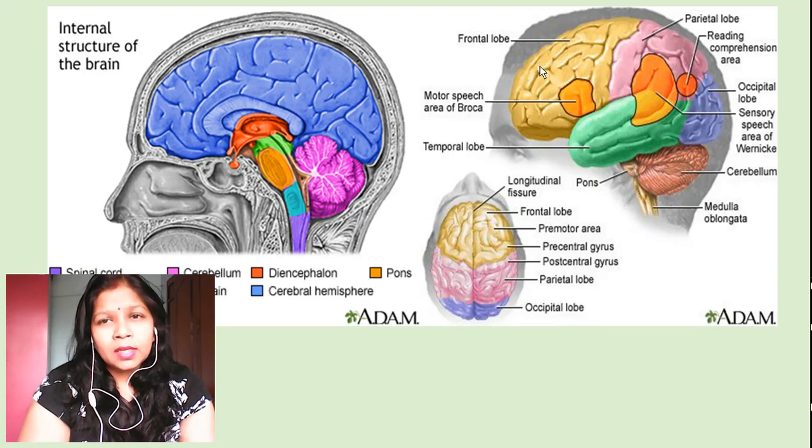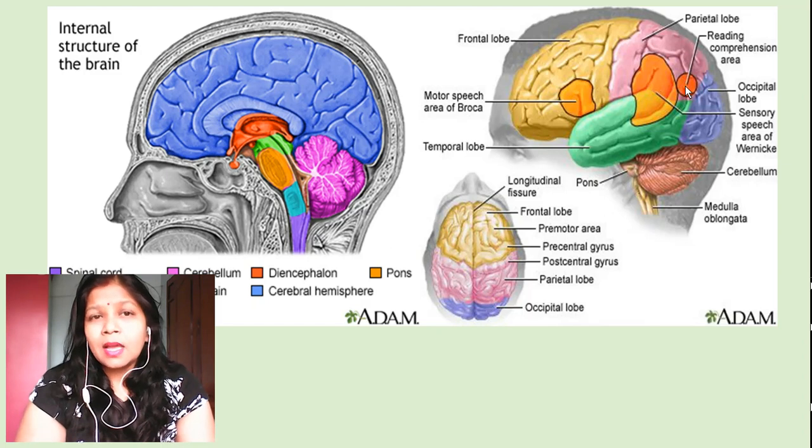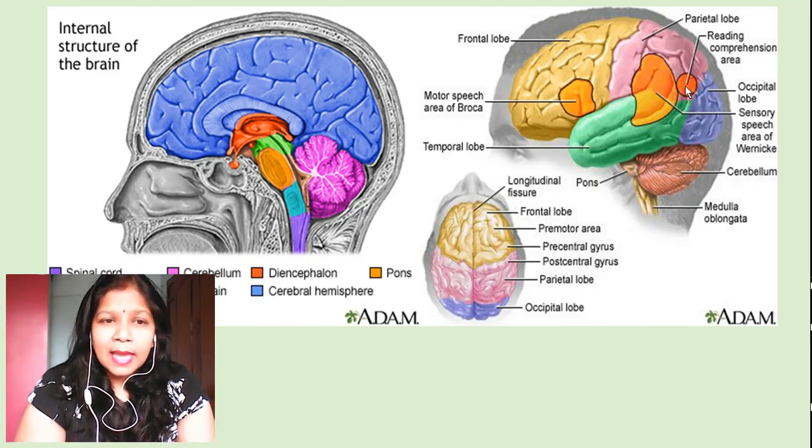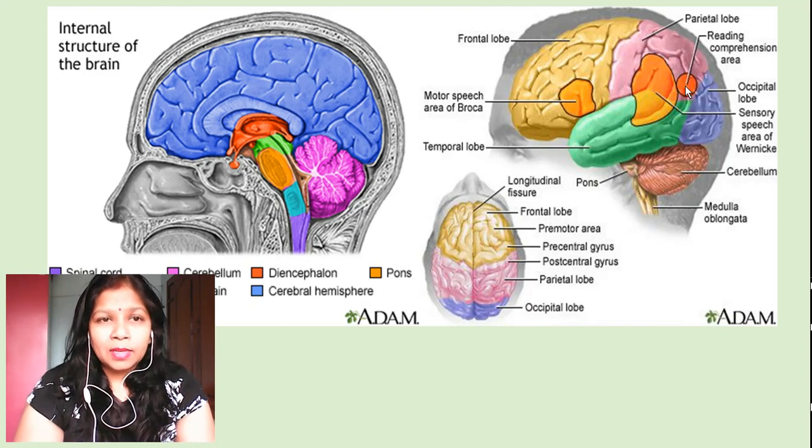This is the frontal lobe, and this is the parietal lobe, which is marked in pink color. This orange color area is the reading comprehension area. That means this is generally associated with memory, or the ability of us to read or to understand some subjects. Now after going through this anatomy, let us discuss what epilepsy is.